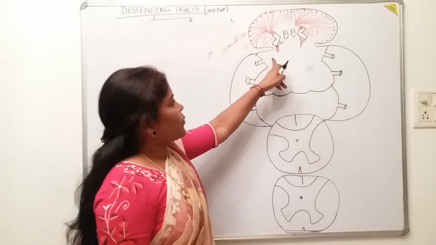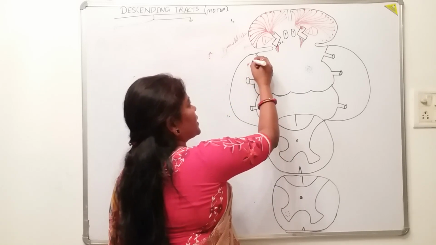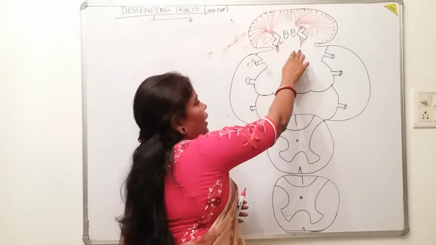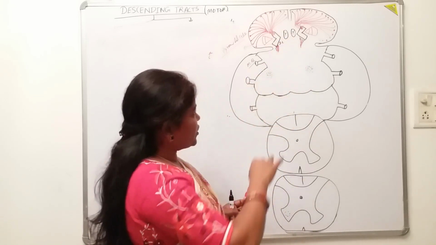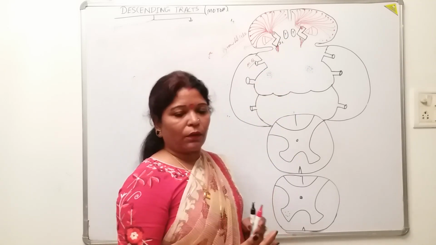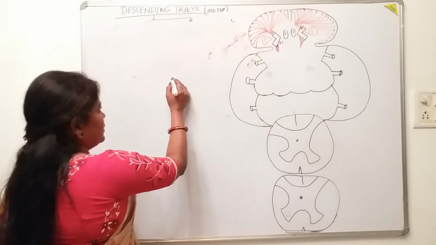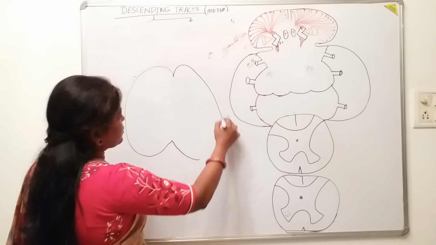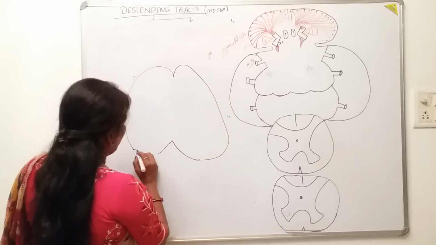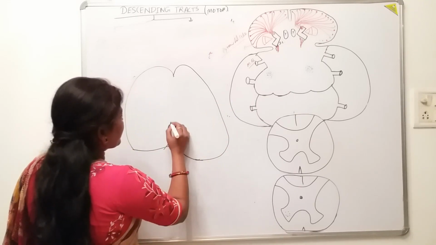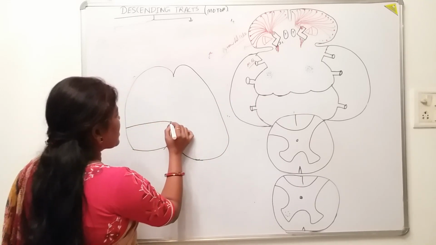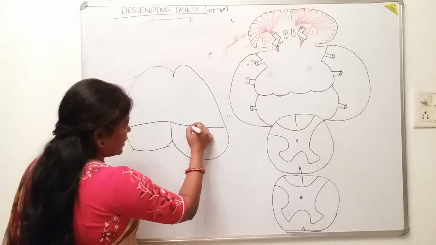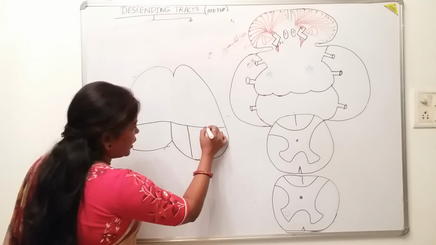Then it comes where? Here it is the midbrain. Now the question arises, these corticospinal fibers which are coming downwards, through which part of the midbrain will they pass? Very important. Look here. Here is the midbrain, and this is the ventral aspect, the cerebral peduncle. This is known as the cerebral peduncle of the midbrain.